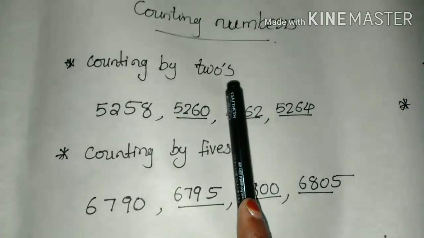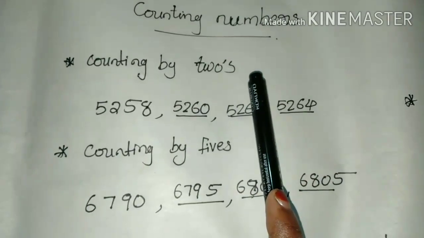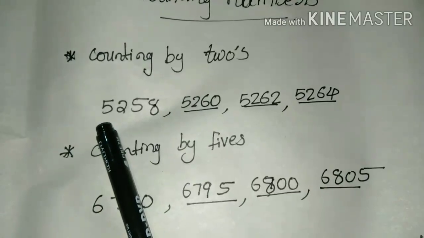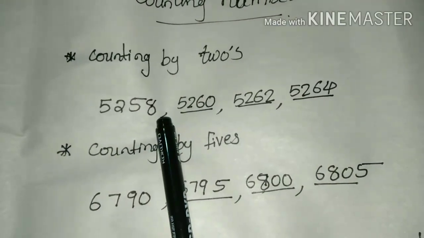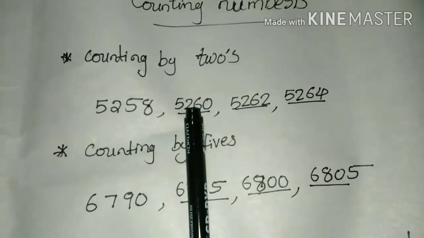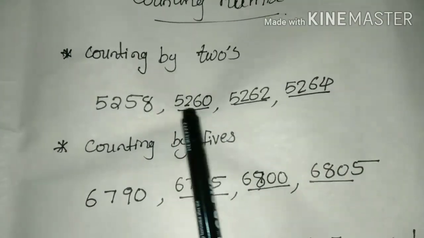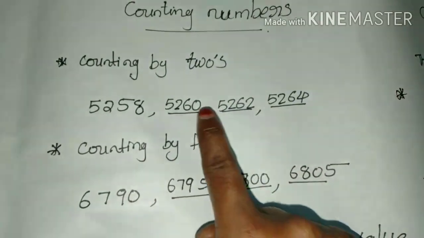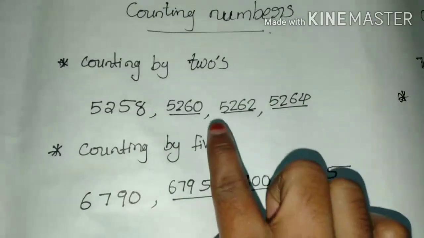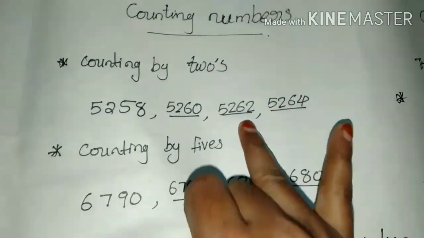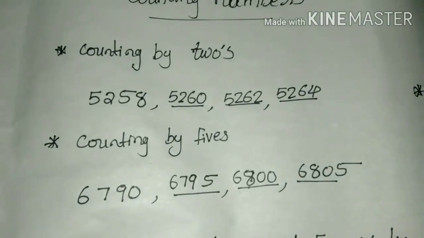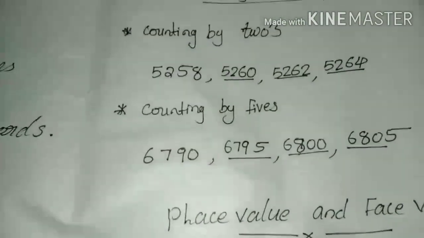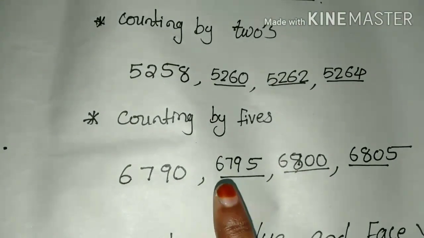Then next, counting numbers. Counting numbers means the given number plus the count. Here counting by 2 is given. The given number is 5,258. We want to find counts of 2, so we add 2 to this number. So 5,258 plus 2, we get 5,260. Then plus 2 added, we get 5,262, and like that again 5,264.